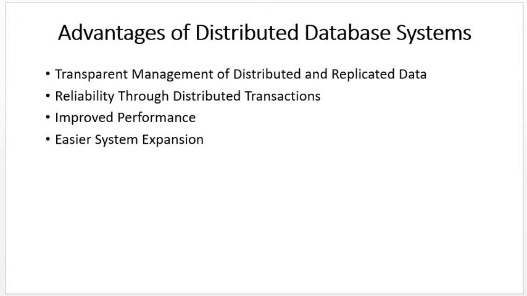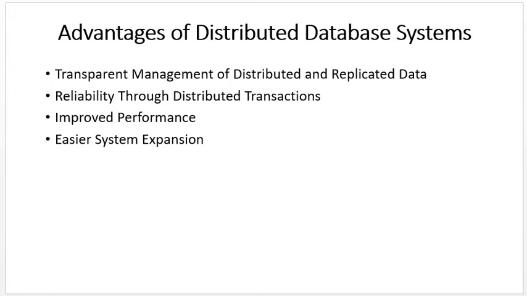Why? Because every site has transparency. In a distributed database management system, the user has transparency and trust. When we are accessing data, we can access it at high speed or in less time, because it's not located centrally at any one place but is distributed over a network, so we can improve our system performance. And the last advantage is easier system expansion.